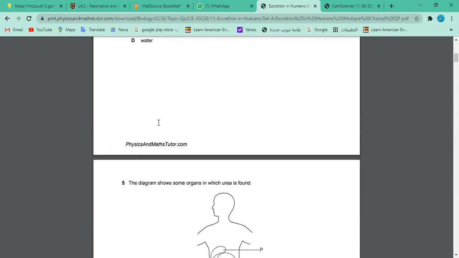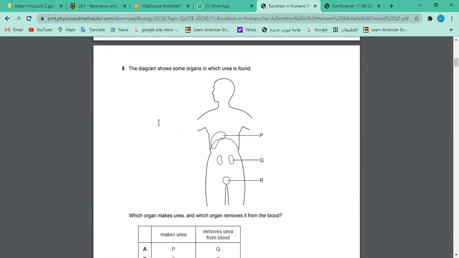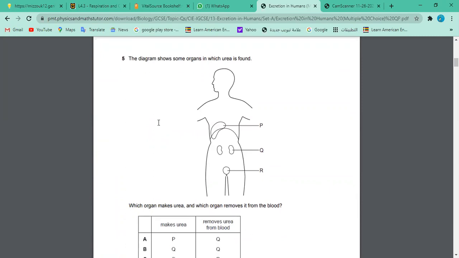Okay, very good. Let's talk about the next scenario. A diagram shows some organs in which urea is found. They are saying that you may see urea in all these organs. What is this organ? What do you see? Kidney? This P, sir, this is the liver. Very good.